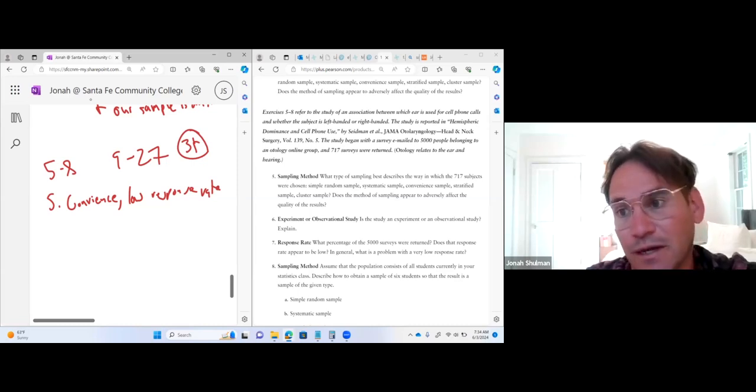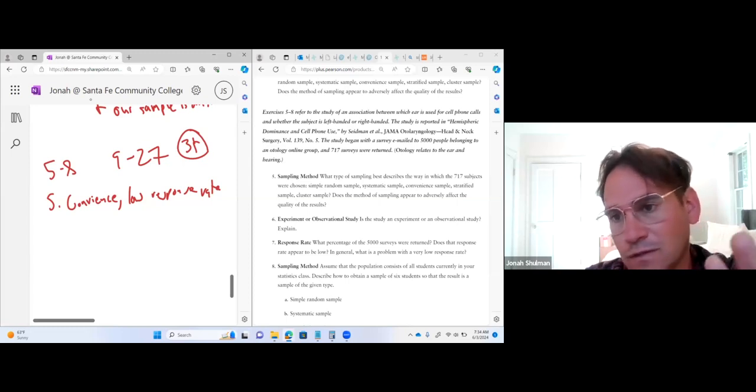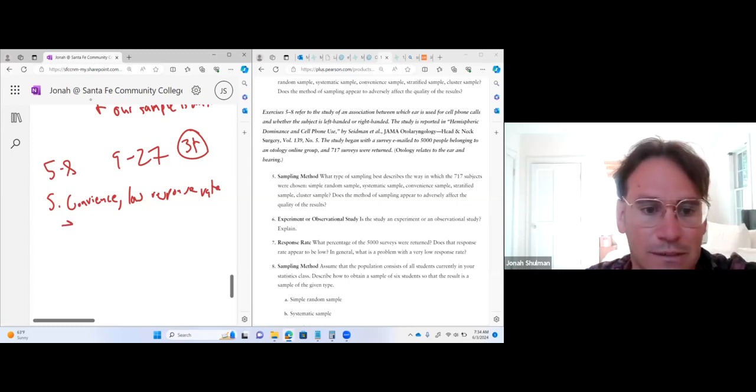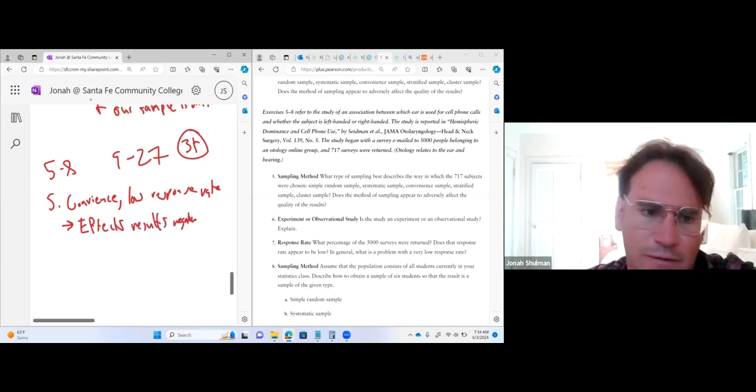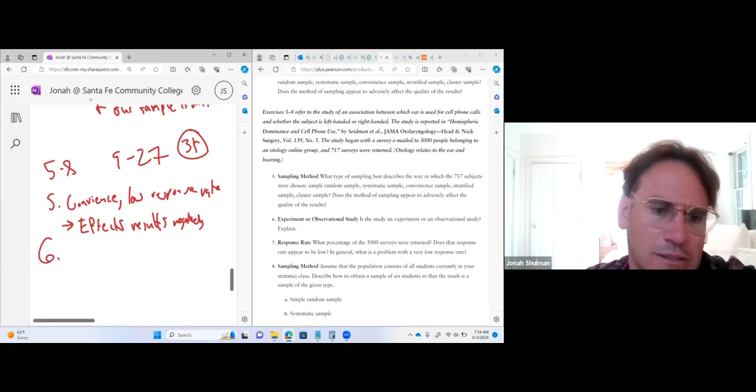That would make me feel better about it. I'd read the article. I always read the methods first. If I don't trust their methods, I don't trust their numbers. So what are we going to say about this one? I think it affects the quality of the results negatively. All right, let's look at number 6.